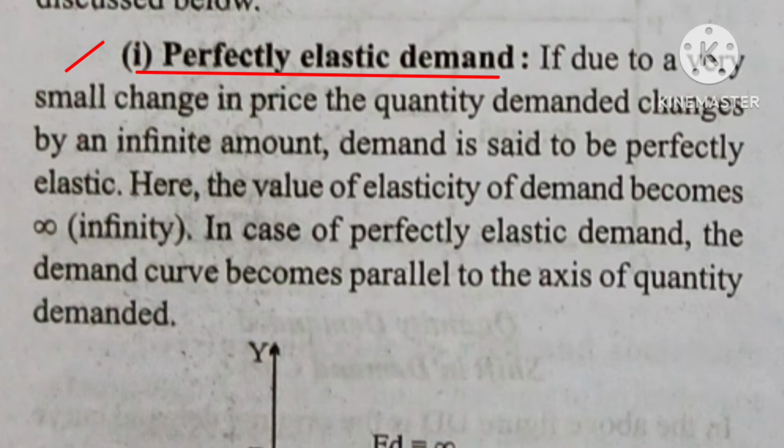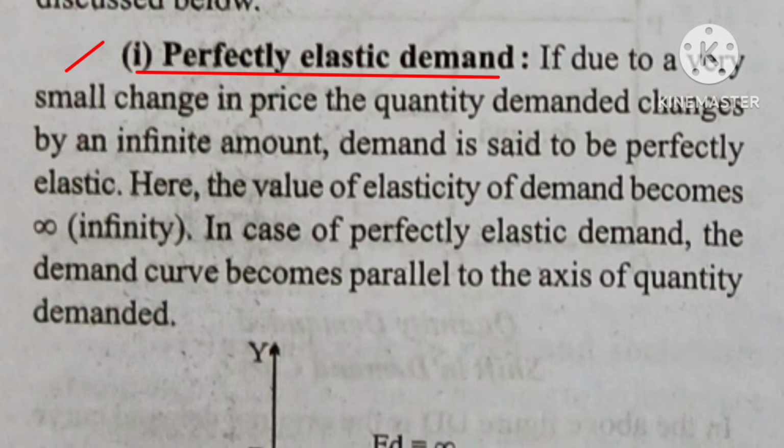I mean, if there is a 5% change in price, that brings 40 or 50, let us suppose, or 100% change. There is no limit to the change in demand. That's why here the demand change is presented as infinity.